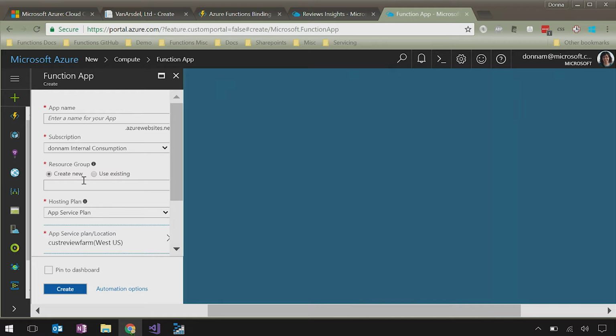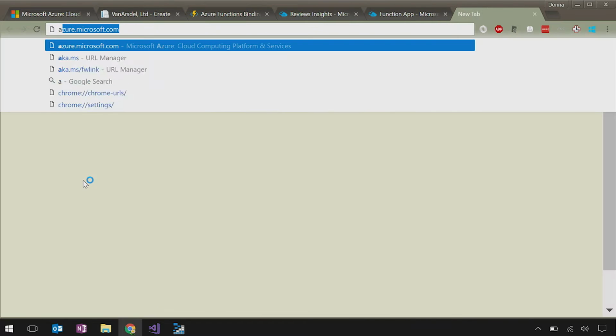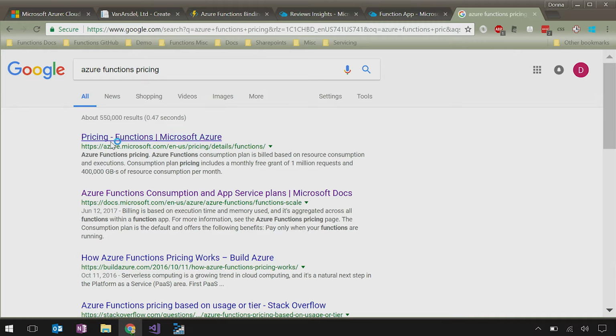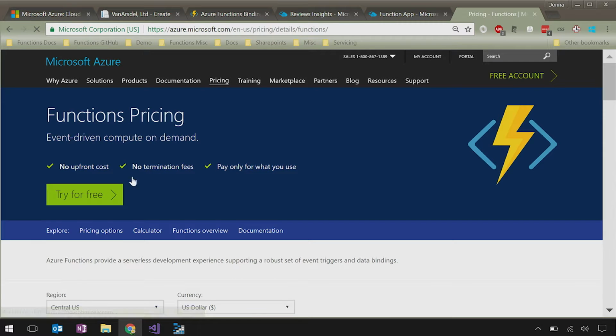Got it. But you said most people use consumption, because that's really what's unique, right? The idea is that if it's just sitting there, I don't really want to pay for it, right? So you would never really use the other unless you needed it to always be on, but the idea, I'm assuming, is that, hey, I have something that runs every night at midnight to clear out my database. I probably don't need to pay for the other 23 hours, 59 minutes, right? Exactly. And is it cheap?